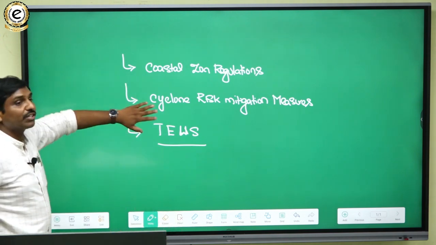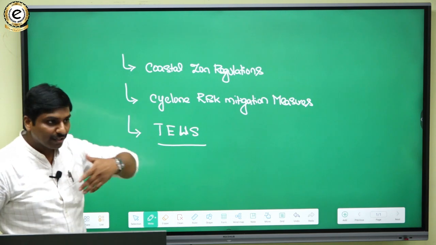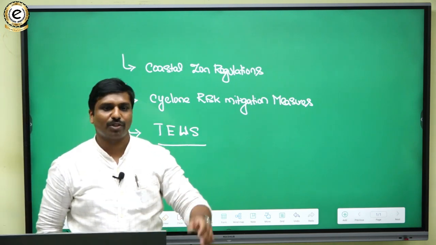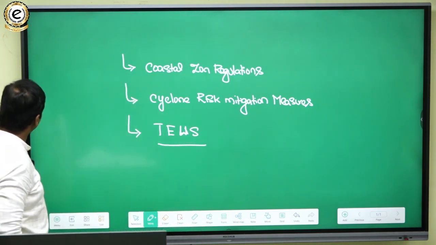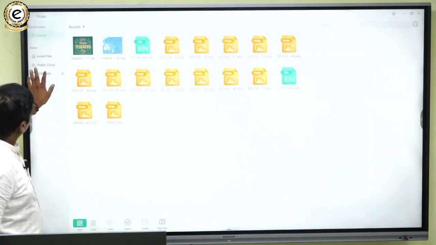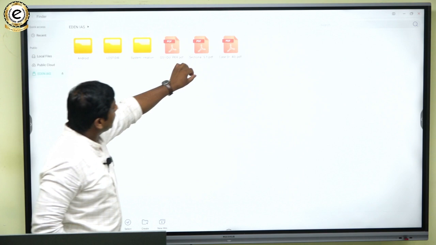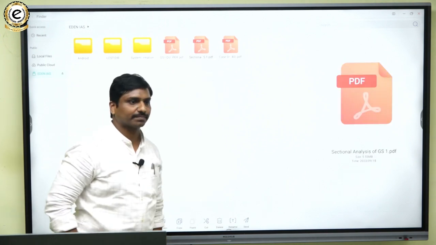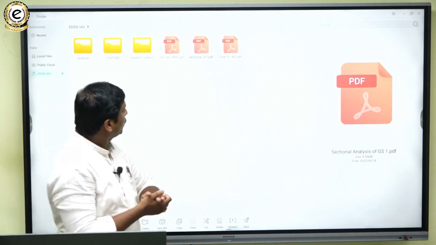So that's how you have to mention, and some of these steps are the disaster preparedness. So that's how you have to address the second part of the answer. Okay, so that is one thing. So that's the second portion where you have to address.